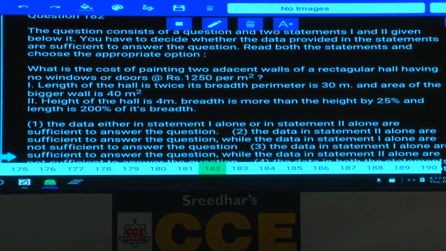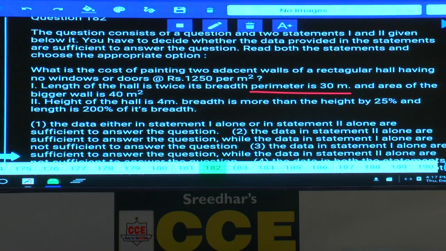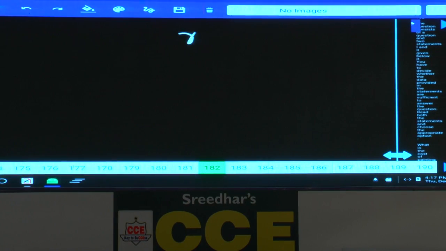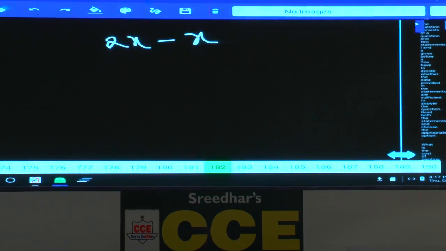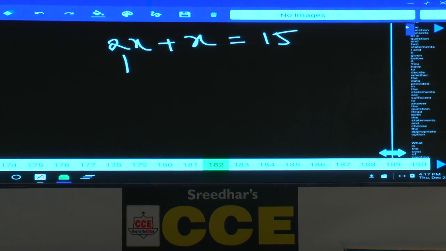Perimeter is 30. Perimeter, 2 into L plus B, is 30. L plus B is 15. Length is 2 times of breadth. If breadth is x, length becomes 2x. L plus B is equal to 15. From this, can we calculate length and breadth values?